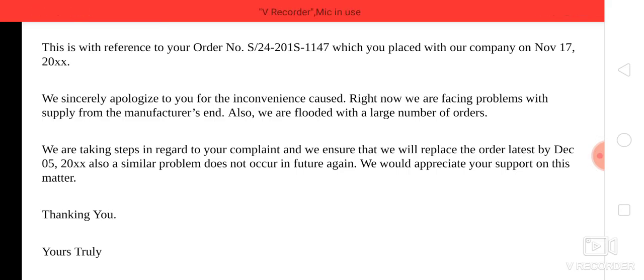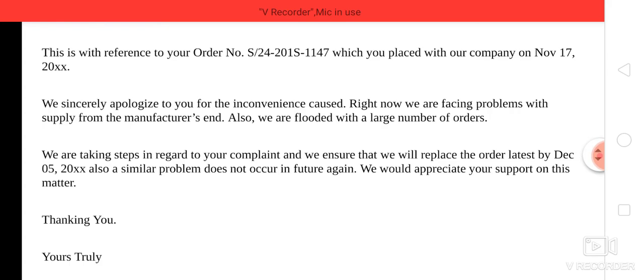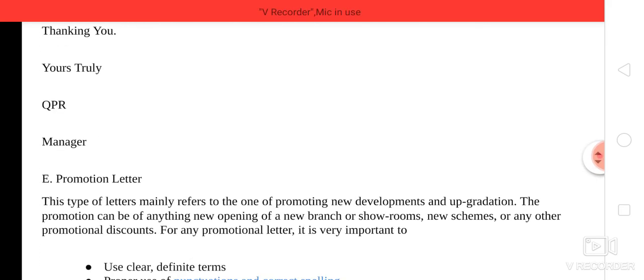See how it is covered. We sincerely apologize to you for the inconvenience caused. Right now we are facing problems with supply from the manufacturer's end. We are flooded with a large number of orders. We are taking steps in regard to your complaint, and we ensure that we will replace the order by December 5, right? So see how simple and sweet it is kept. They are just writing an apology letter saying that we will get back to you. So these are some of the formats, right?